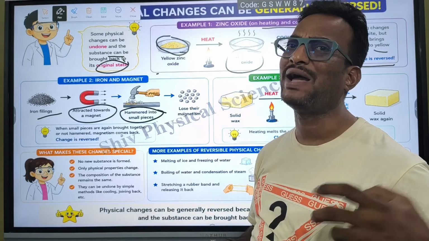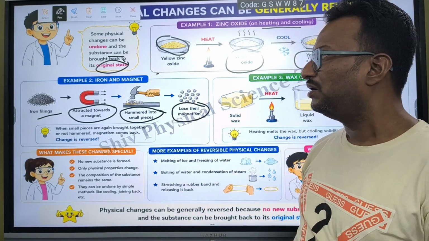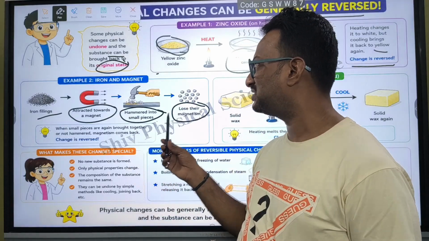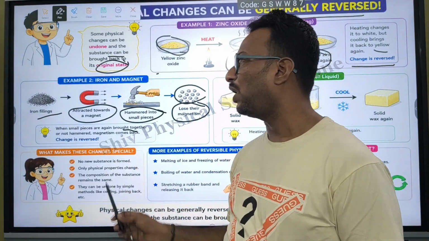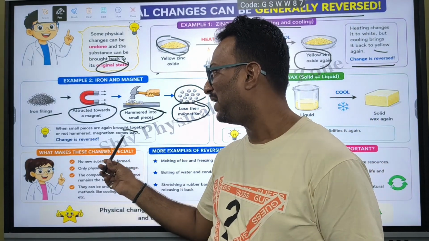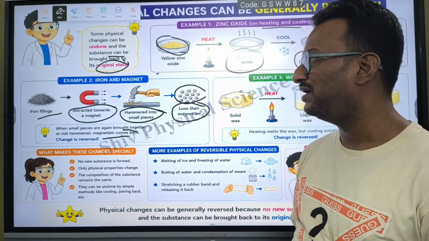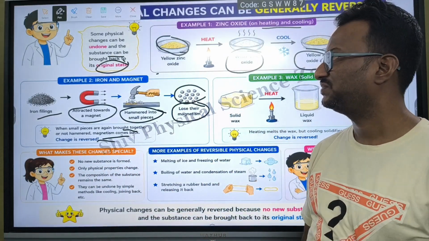It loses its magnetism. Afterwards, when these small pieces are brought together and are not hammered, magnetism comes back and the change is reversed.